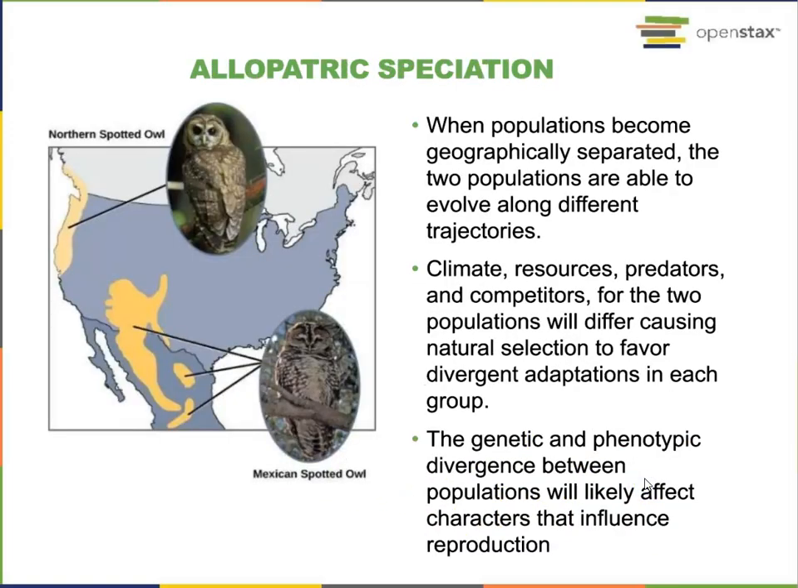Let's look at allopatric speciation. When populations become geographically separated, the two populations are able to evolve along different trajectories. Climates, resources, predators, and competitors for the two populations will differ at different locations. Therefore, they will cause natural selection to favor divergent adaptations in each group. The genetic and phenotypic divergence between populations will likely affect characters that influence reproduction for those two populations.